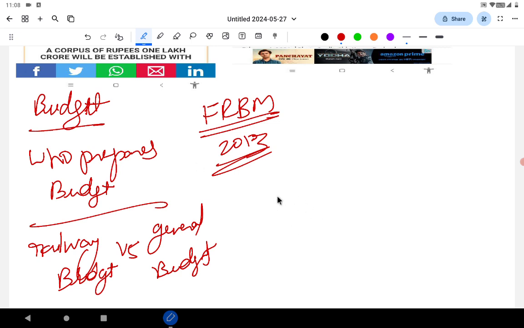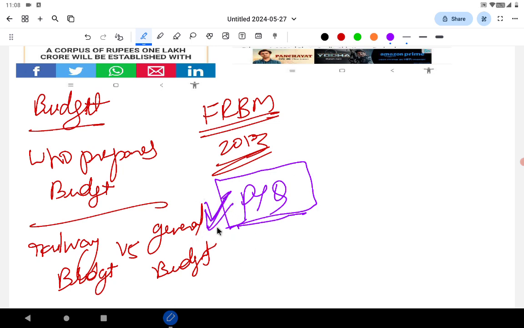Once you cover all this, then please go to the PYQ and check whether UPSC has asked a question on budget. 100% they would have asked questions on budget, vote on account, economic survey, who prepares the budget, etc. Please cover those PYQs. This is a comprehensive preparation. Cover important current affairs, cover the static portion based on the current affairs, and then cover PYQ based on that particular current affairs and static. That is a comprehensive preparation.